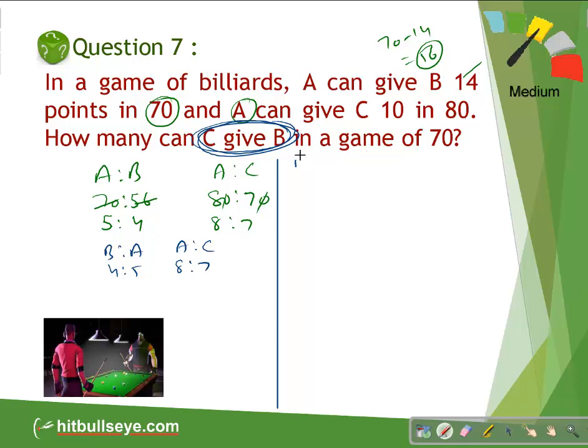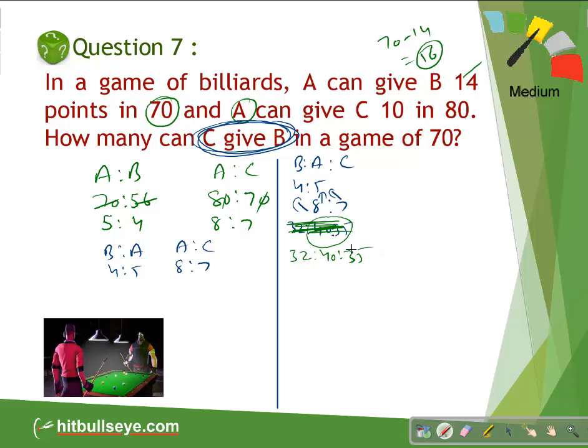B ratio A, 4 ratio 5, A ratio C, 8 ratio 7. 8 into 4 is 32, 8 into 5 is 40, and 7 into 5 is 35. Now this is the relation A ratio B ratio C, 32 ratio 40 ratio 35.